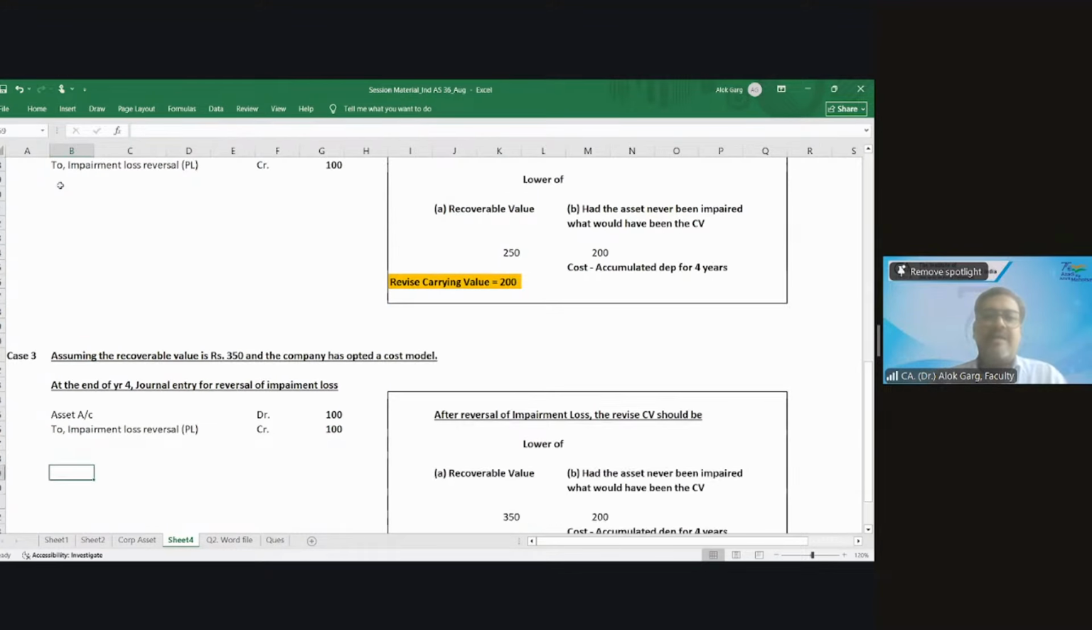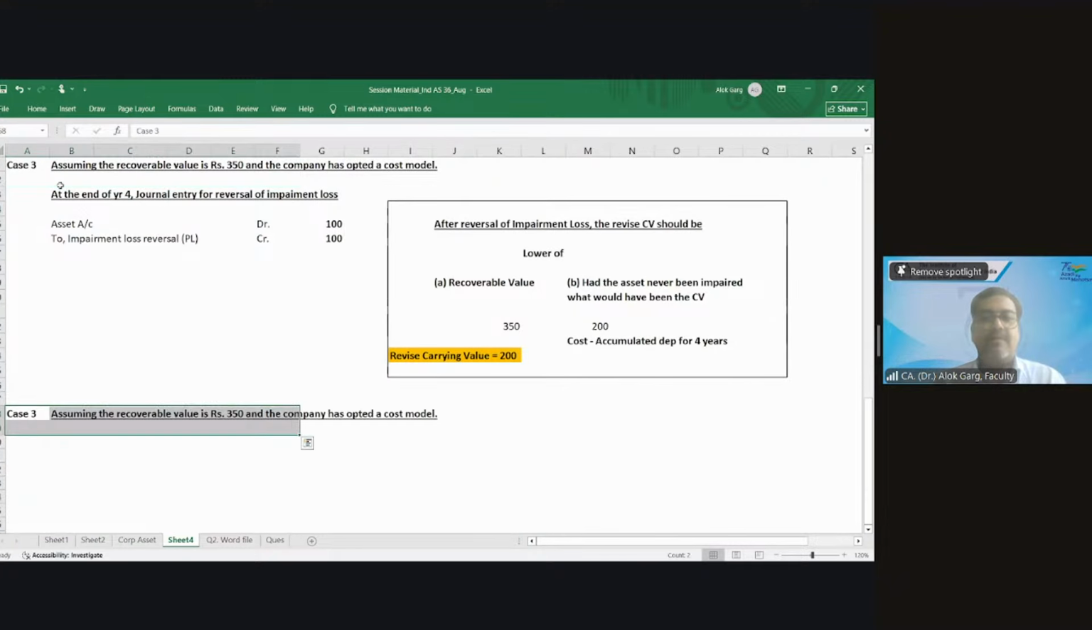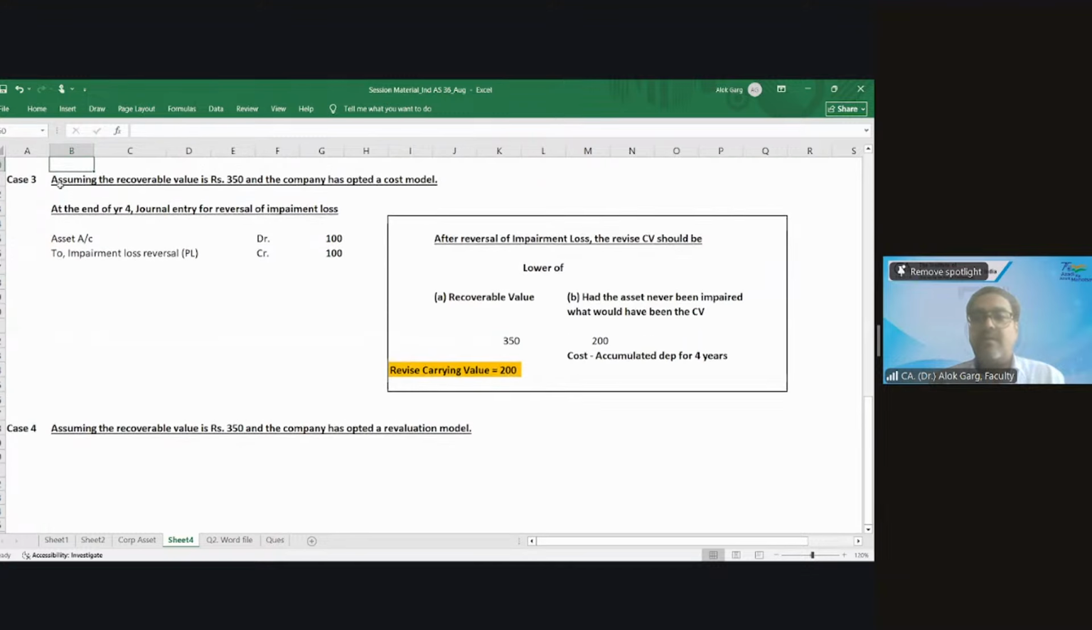Now let me again take the same example. Case 4. Assuming the recoverable value is 350 and the company has opted for the revaluation model.